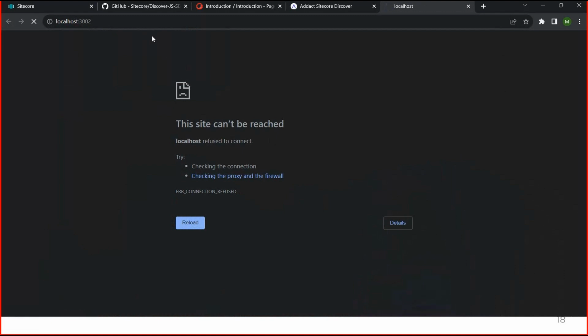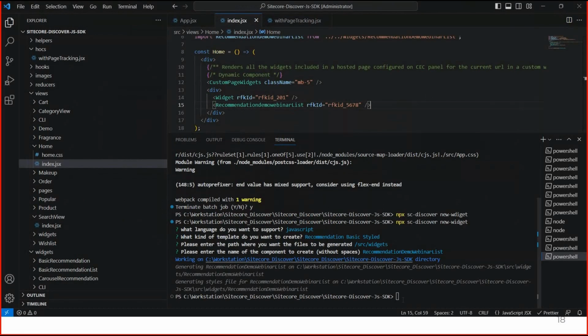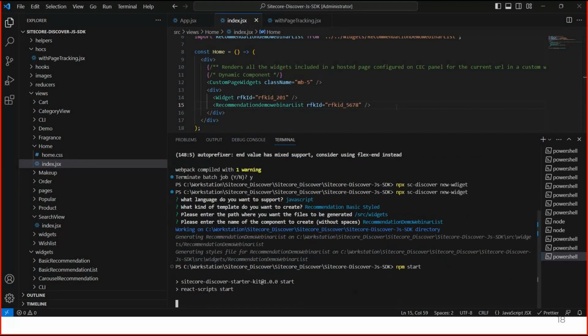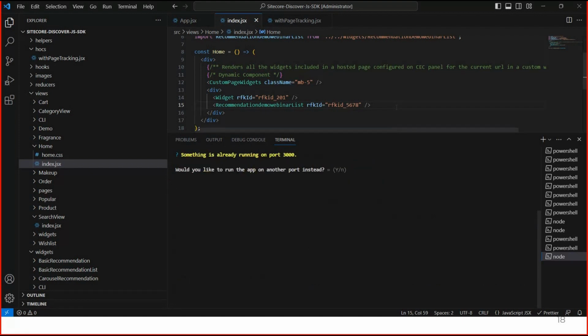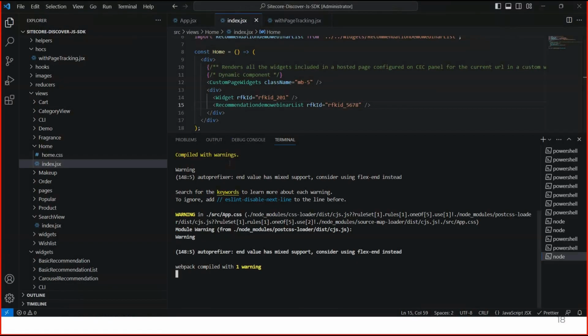So using CLI, we can create new widgets as per our requirements, and we can make the changes in the widget.